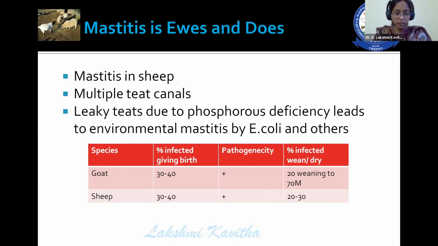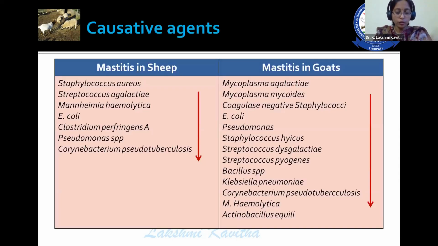This is the percentage of getting affected with mastitis in case of sheep and goat during two different periods, either during the time of giving birth or during the time of dry period.